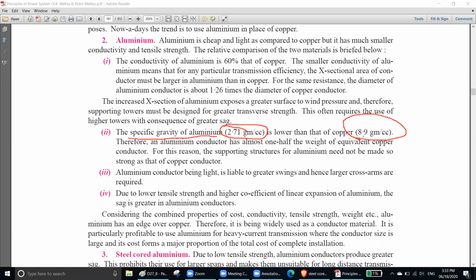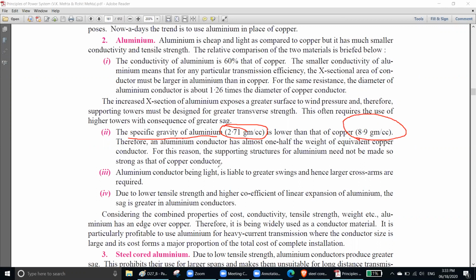More heavy means you need a stronger tower. So the supporting structure for aluminum need not be made as strong as that for copper conductors. If you use copper, your structure must be strong, but if you use aluminum, your structure can be a bit weaker.